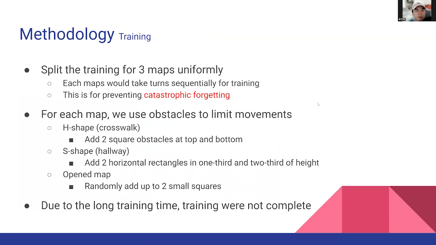In training, we split the training for the 3 maps uniformly, and each map takes turns sequentially for training. This is for preventing the catastrophic forgetting issue. For each map, we used obstacles to limit movements. In H shape, we add 2 square obstacles at the top and bottom, and in S shape, we add 2 horizontal rectangles at 1/3 and 2/3 of the height. In open map, we randomly add up to 2 small squares. Due to the long training time, training was not complete.